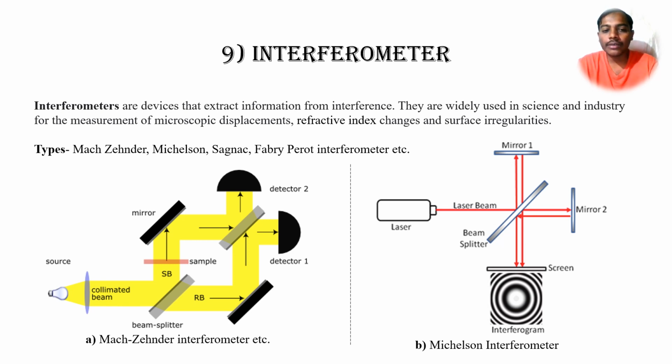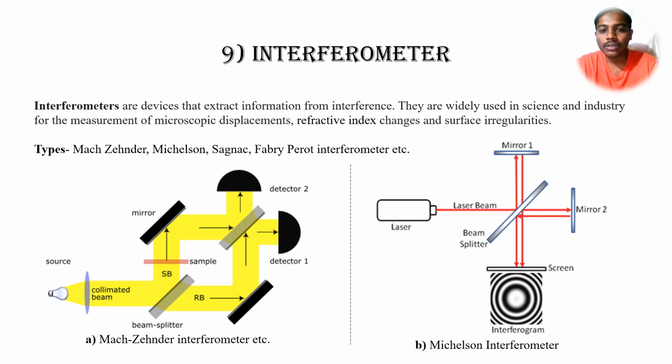In figure A, the Mach-Zehnder interferometer, we can see the light generated by the light source. Whenever it is incident on the beam splitter, it will be divided into two parts. Mirror first, it will be reflected along the first path, while mirror second, again it will be reflected towards the second beam splitter, and at that second beam splitter again some portion will be reflected and some portion will be transmitted.